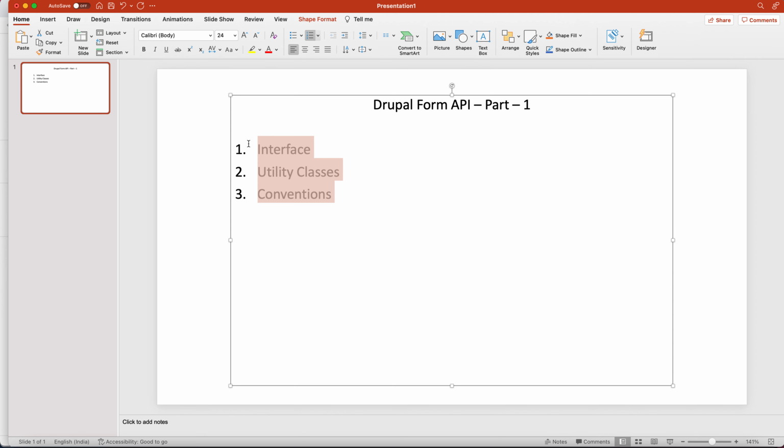But what does the form API do? Form API is basically, we can create a form, we can validate a form, we can process data of the form using submission, okay. And whatever data we are processing, that is by the user, meaning the user submits those data, and we are processing those data. So this is the major function which the form API does, okay.